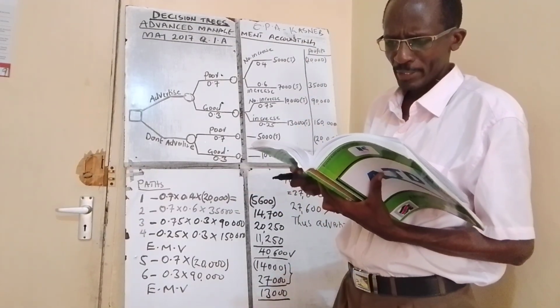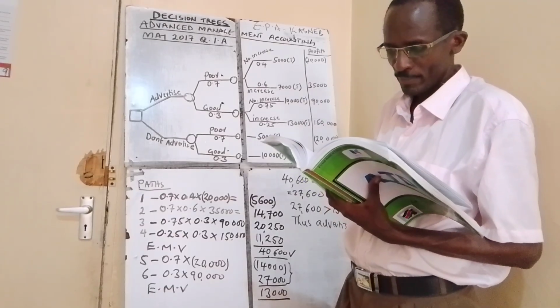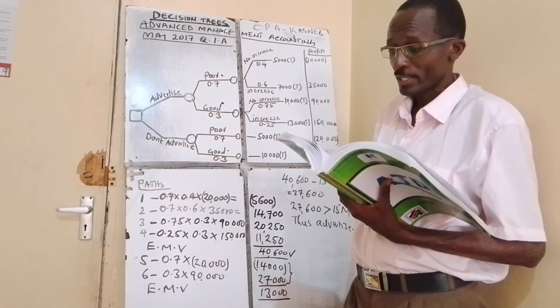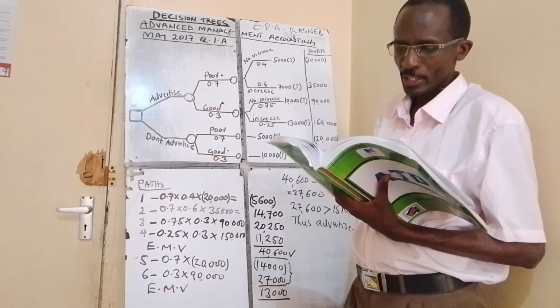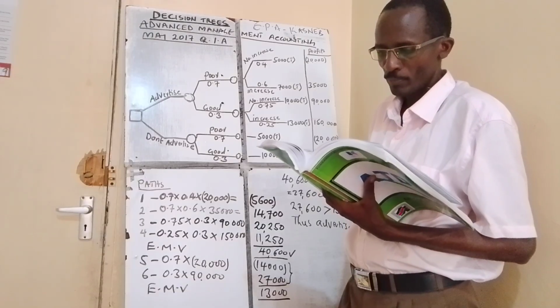Fryer Limited, an events management company, is considering whether to advertise an outdoor concert. The sale of tickets is dependent on the weather as indicated below.